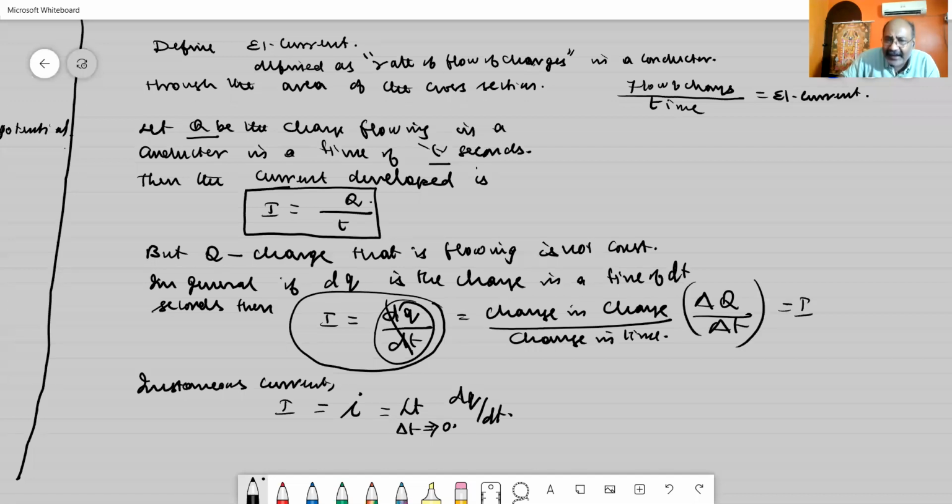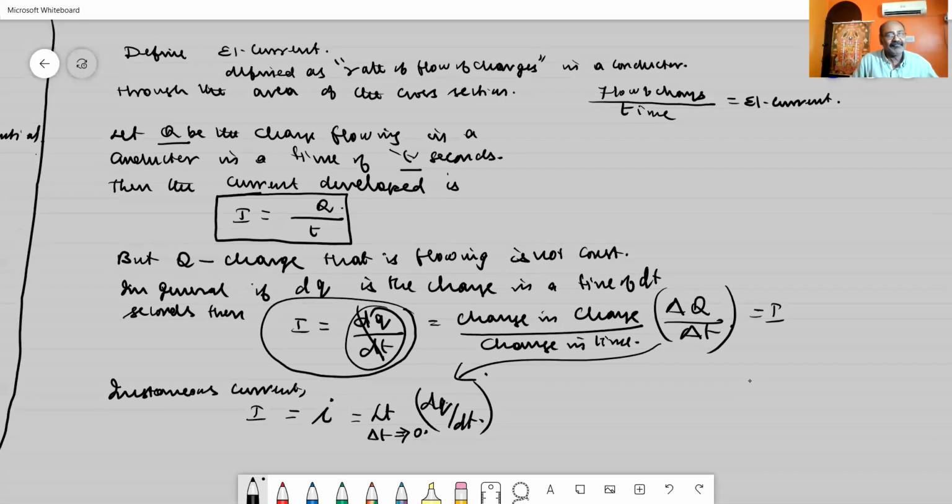So in general, I can write like this. And if delta t tends to 0, if time reduces to a very small value reaching towards 0, then the small change in charge by small change in time will give you the current called instantaneous current.